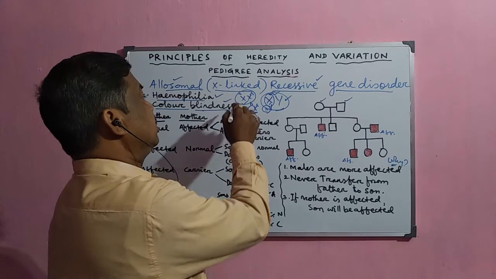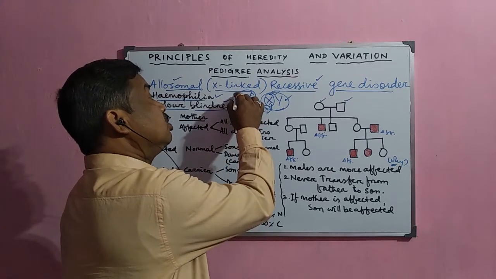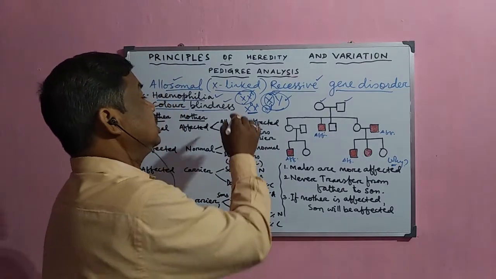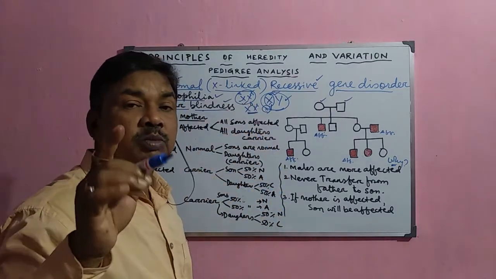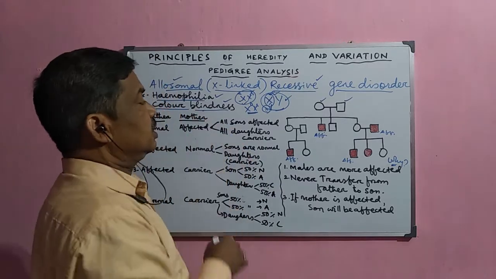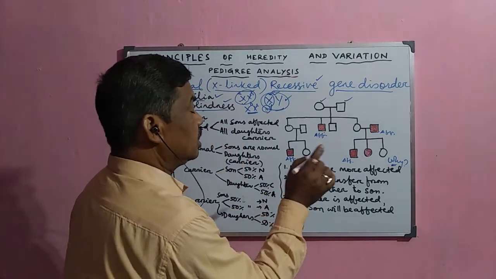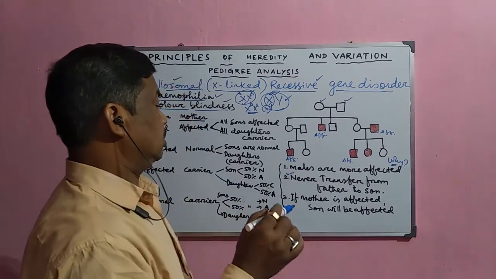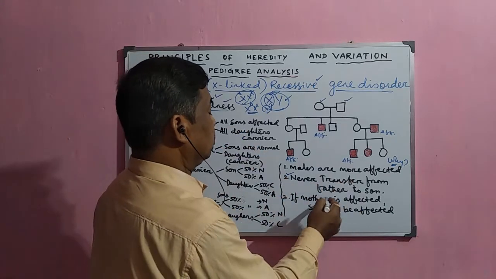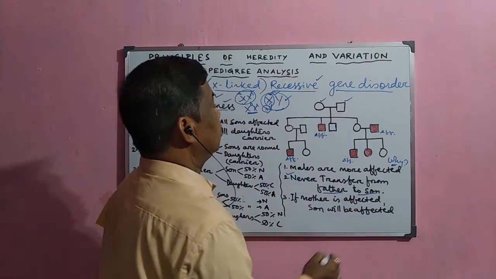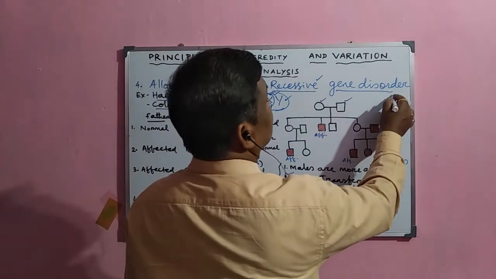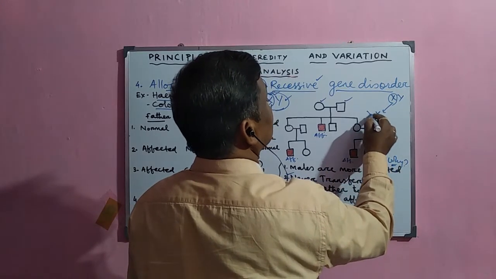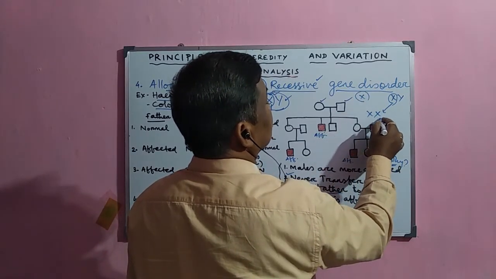But in the case of females, what happens? Only when it is in the homozygous condition will this gene be expressed. Otherwise, when it is in the heterozygous condition, it will not be expressed because another dominant gene is there. So the males are more affected than the females. Now, these genes never transfer from father to son, as I have already discussed, because the X chromosome of the father will not go to the son, but always goes to the daughter.